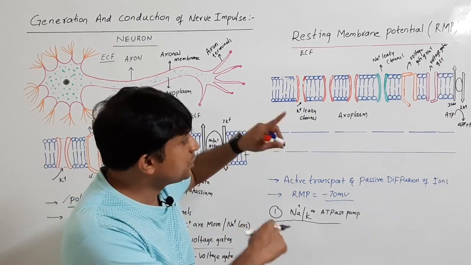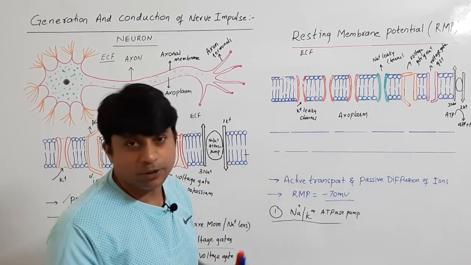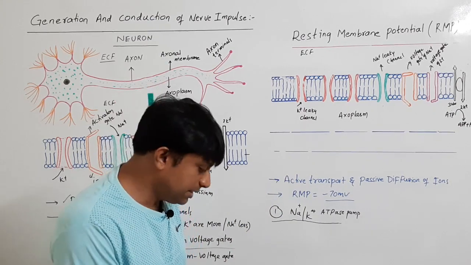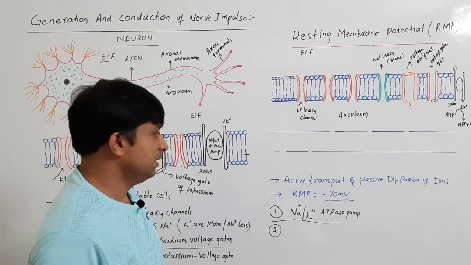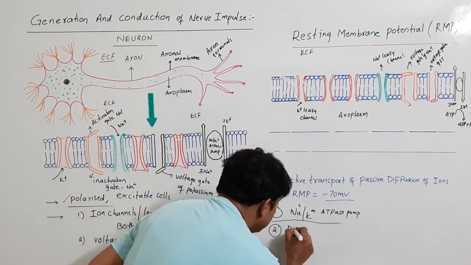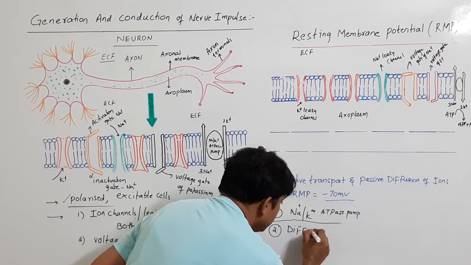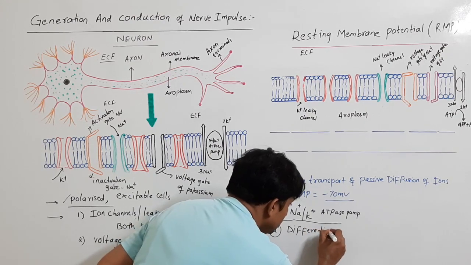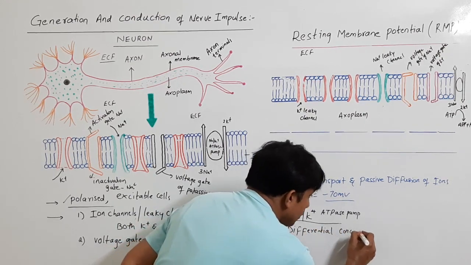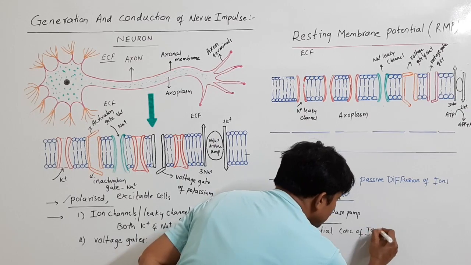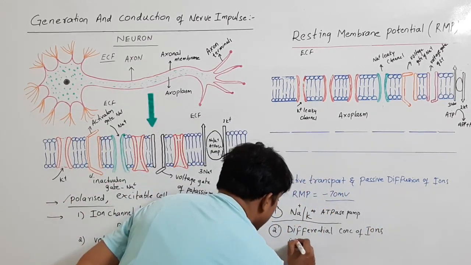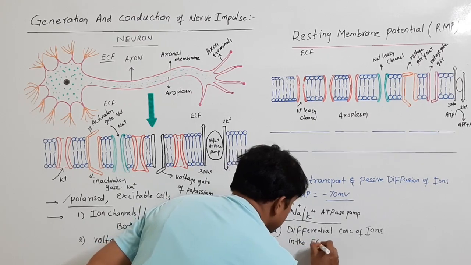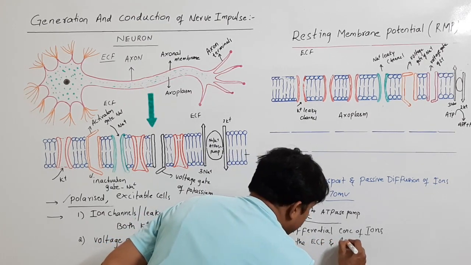Fine. Now, due to this transport of sodium and potassium, listen, the second factor is the differential concentration of ions in the ECF and axoplasm.